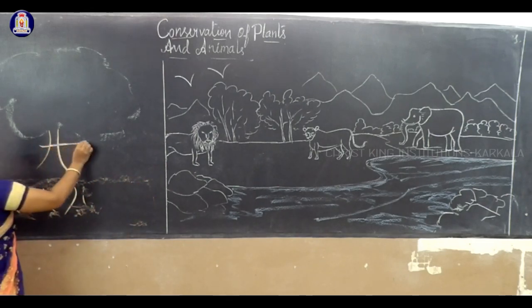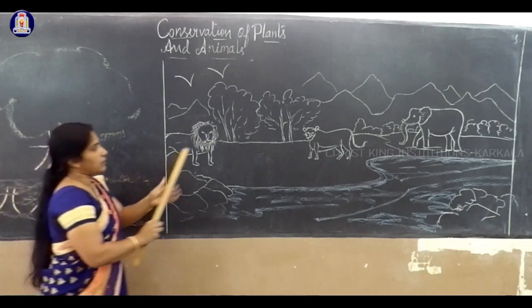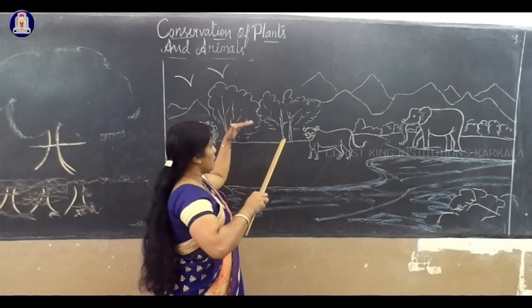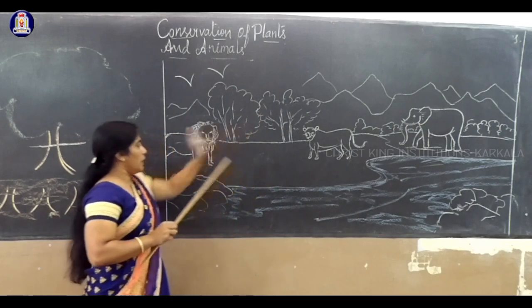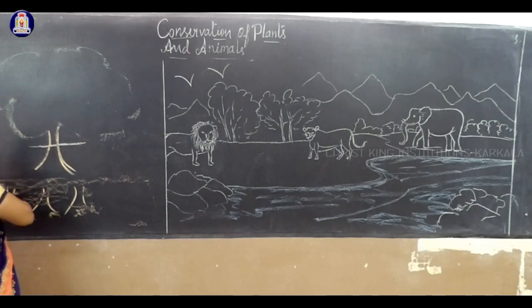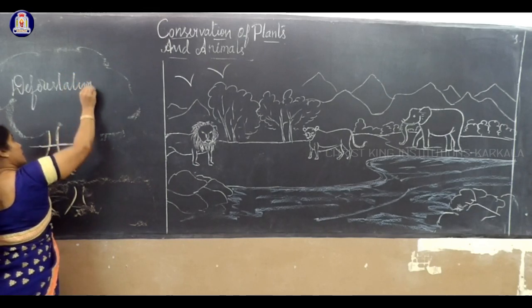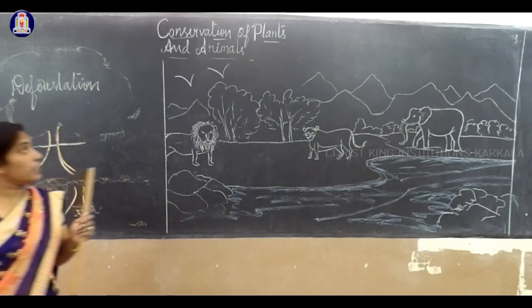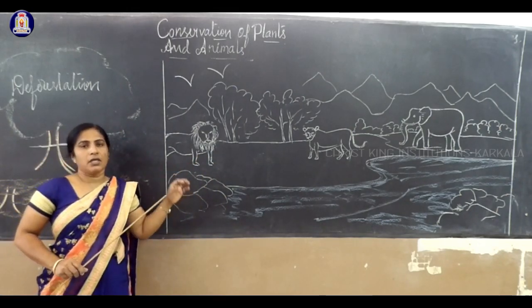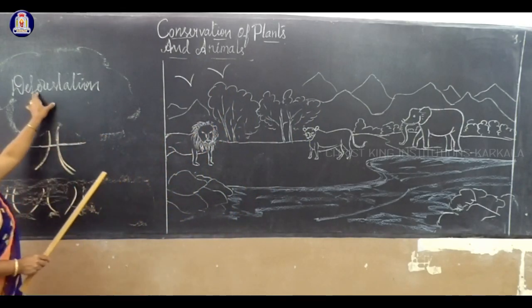For example, this is a huge tree. Clearing the forest area, we think here it is a forest area, and we cut the tree. In that case, it is reclaimed land. So removing or clearing the forest area is called deforestation. Keep this first term in your mind. Why should we conserve plants and animals? Because if you are clearing the forest area, that is called deforestation.